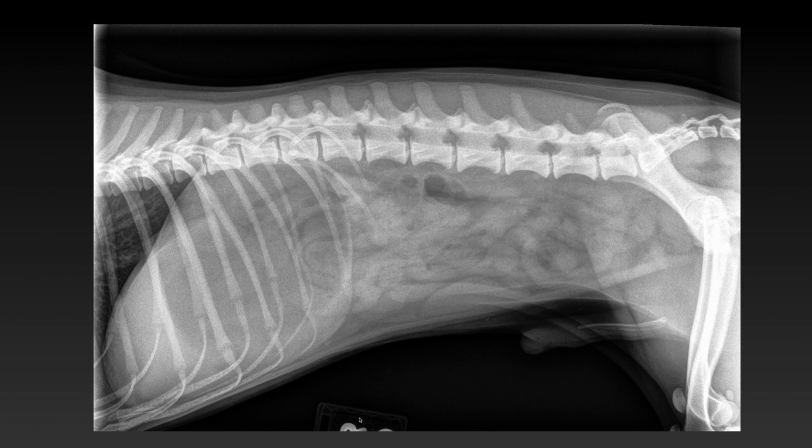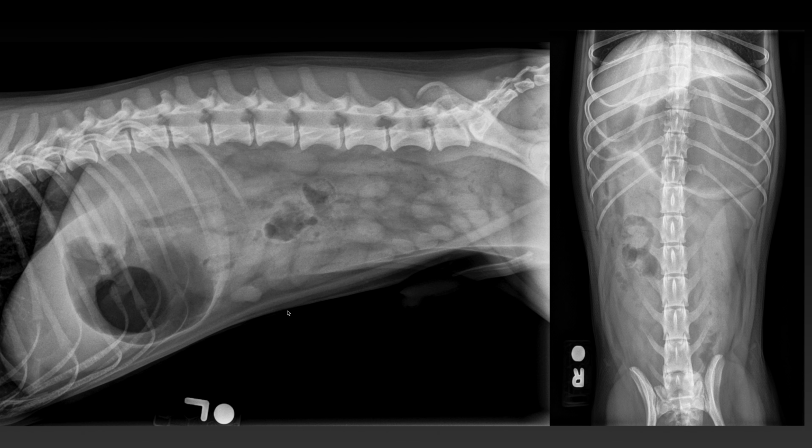We have a right lateral projection, which we need to differentiate a gastric dilatation from a gastric torsion. And we see in a right lateral projection, as it should be, the gas is coming up and highlighting nicely the fundus with a single gas bubble. There's also some soft tissue opaque material here in the stomach.